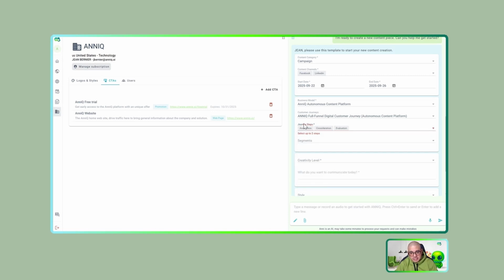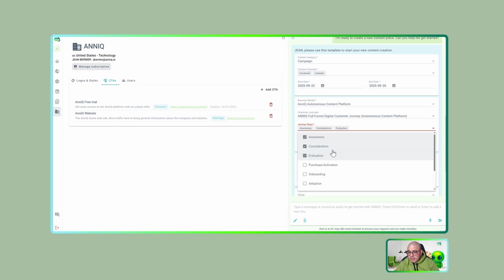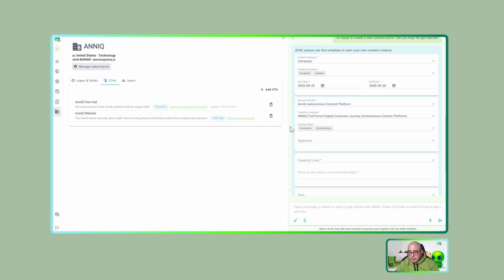Oops, check this. This is AnniQ helping me to find the best way. I cannot create content for all the journey stages. I can select only 2 steps in the journey at maximum for each campaign. And this is hyper-personalization in action. Anni guides me in this process and says, no way, you cannot create content for all the journey. So let me remove evaluation and we will create content for awareness and consideration.